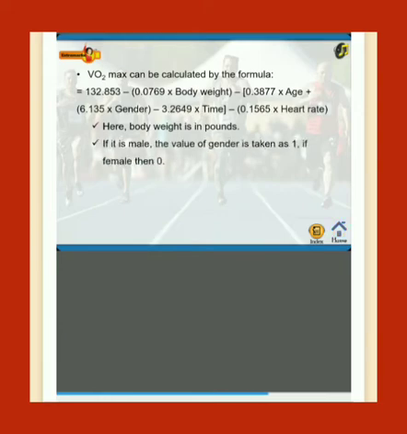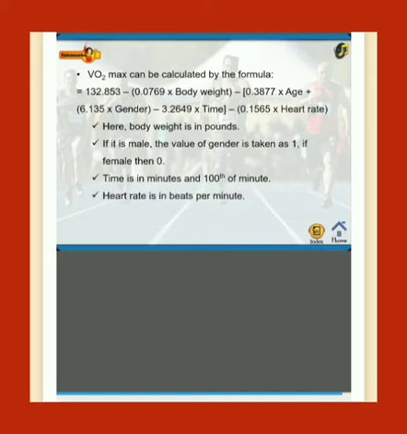If it is male, the value of gender is taken as 1. If female, then 0. Time is in minutes and 1/100th of a minute. Heart rate is in beats per minute. Age is in years.